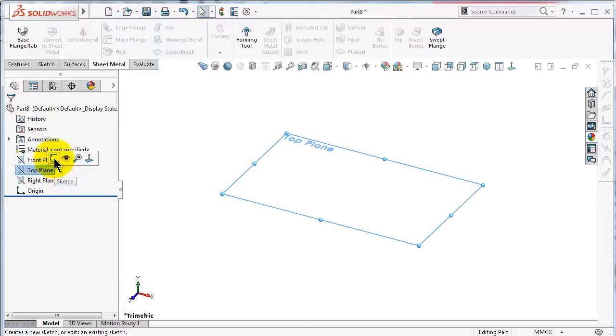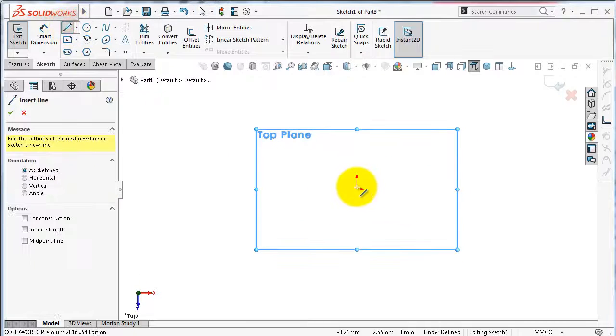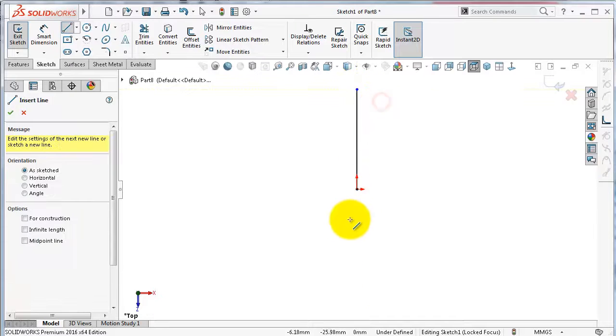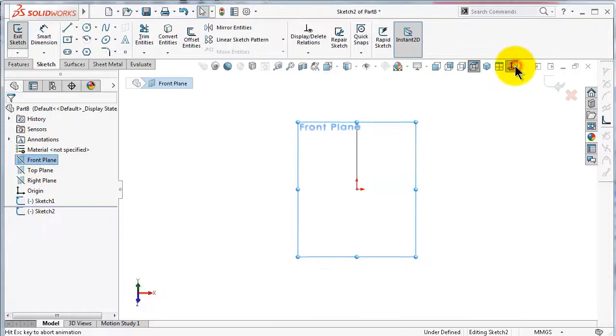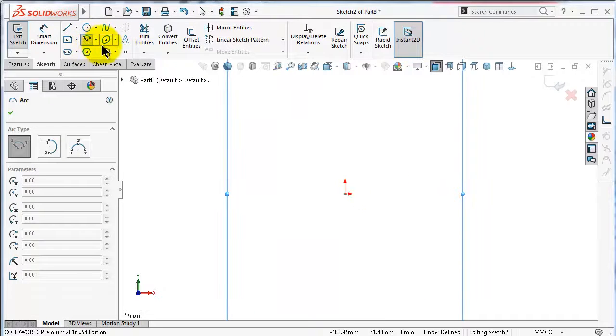Let's make a path, go to the top plane, and let's make just a very simple path, straight line, exit, and go to the front plane to create a profile. Let's make an ellipse, partial ellipse.